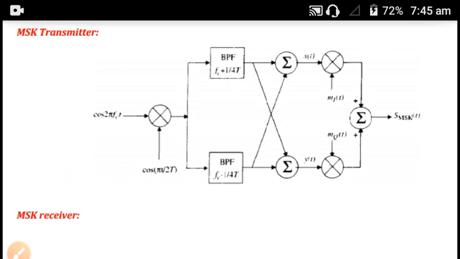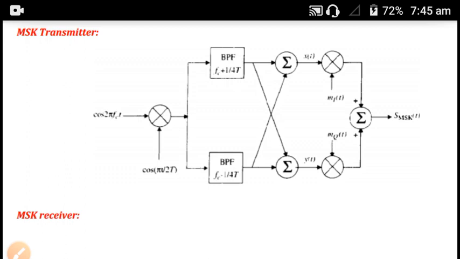So first we multiply the carrier signal with cos(πt/2T), producing the two-phase coherent signal at fc + 1/4T and fc - 1/4T, and these two signals are then separated using two narrow band pass filters and approximately combined.